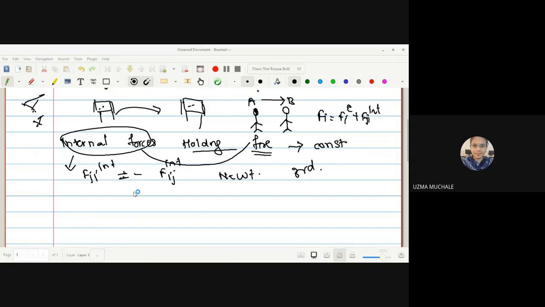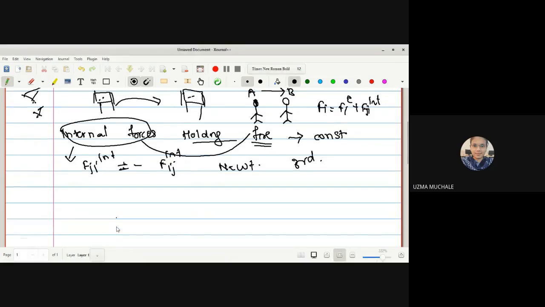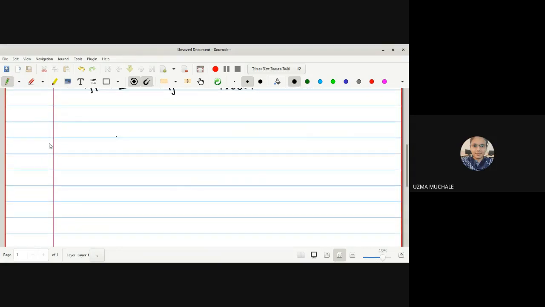Now let us see generalized coordinates and degrees of freedom for our rigid body. In our first chapter, we studied what a generalized coordinate is, and we solved many examples related to generalized coordinates and degrees of freedom.